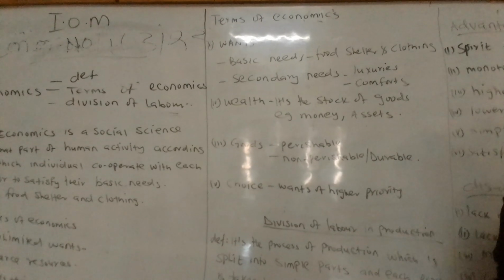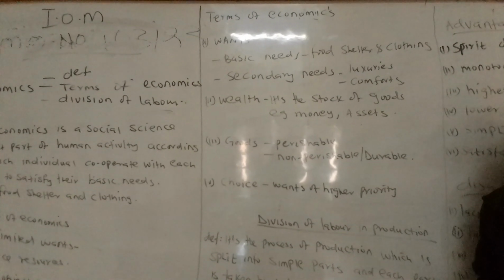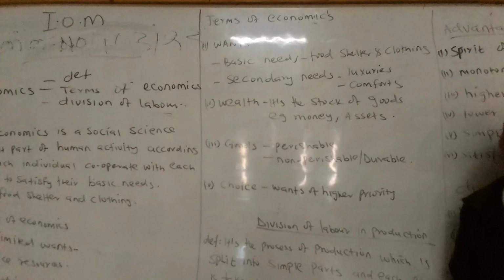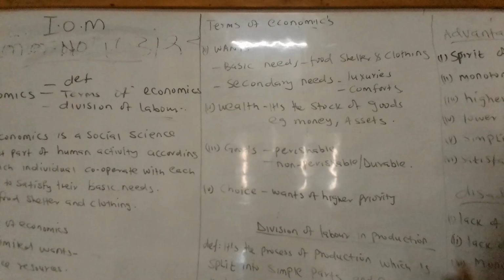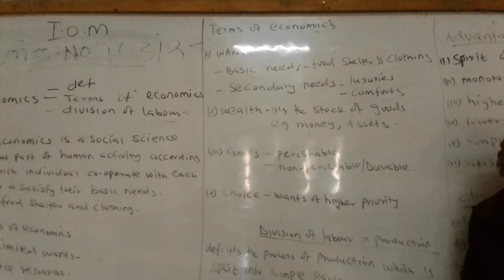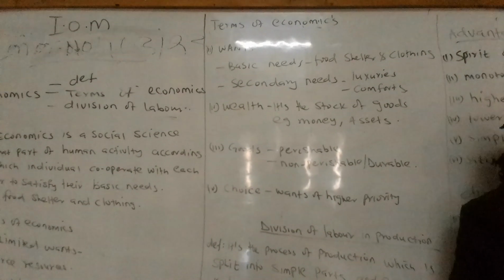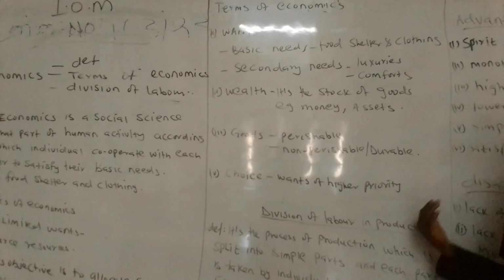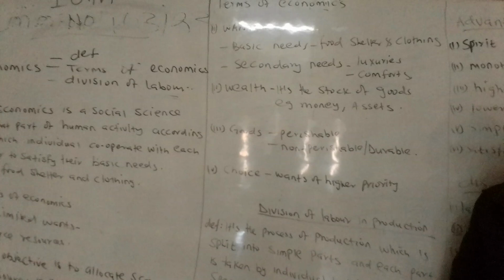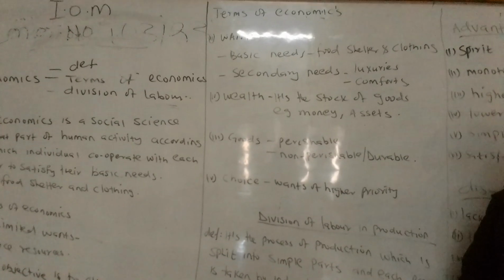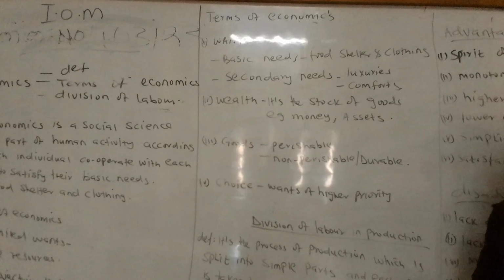Another term is wealth. When we talk of wealth, how will you know that this person is poor or has enough wealth? Wealth is the stock of goods, the physical goods or things you are able to see. An example is assets. Let's take an example of land and other goods that you have, with which you will be able to compare the standards of the people.